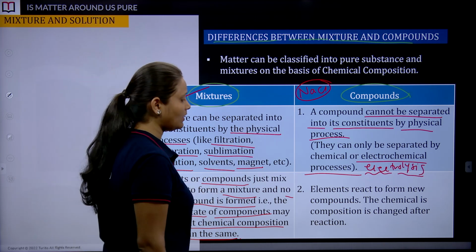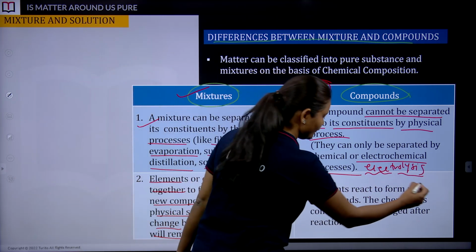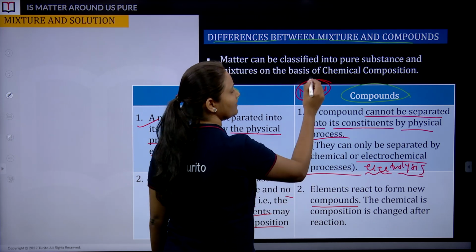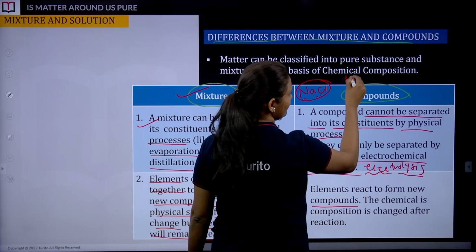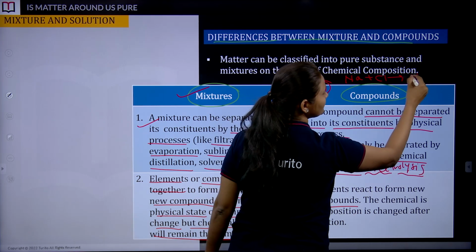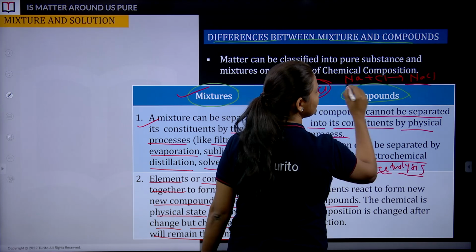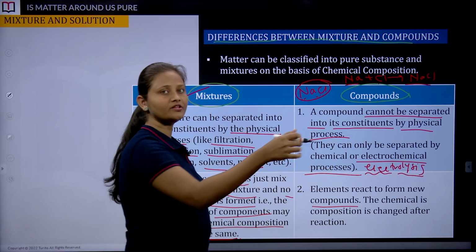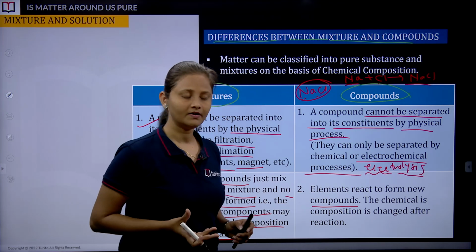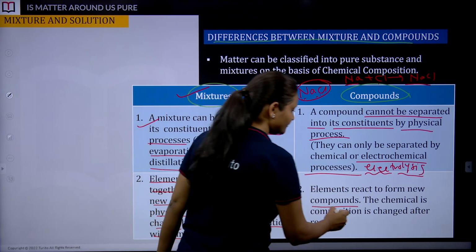Let's try to understand compounds. Elements react to form new compounds. Let's stick to sodium chloride only. Sodium and chlorine react together, giving you sodium chloride. What had happened? These two elements are reacting with each other to give you what? Sodium chloride, which is a compound. Correct?